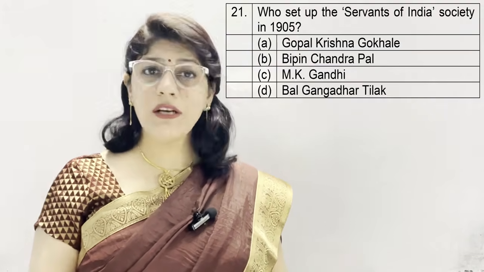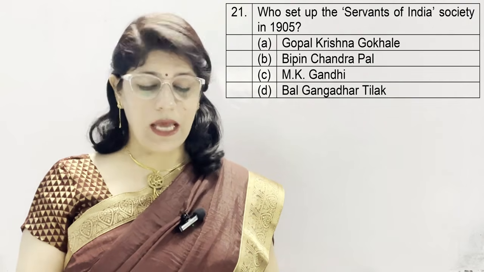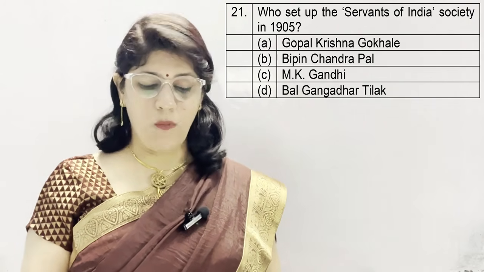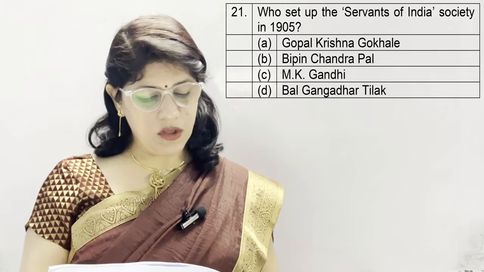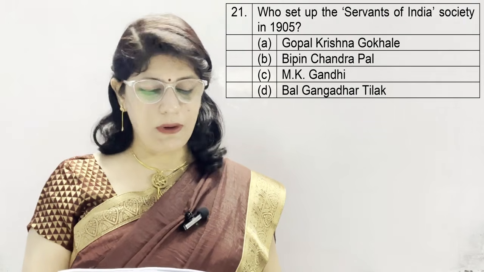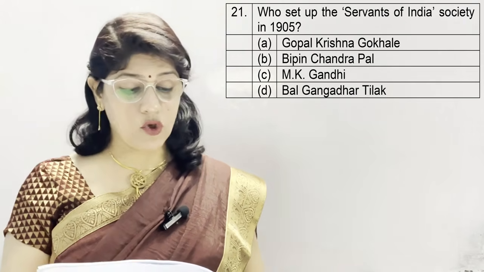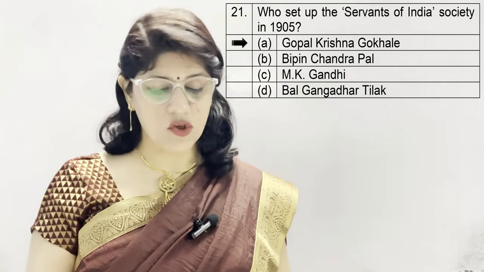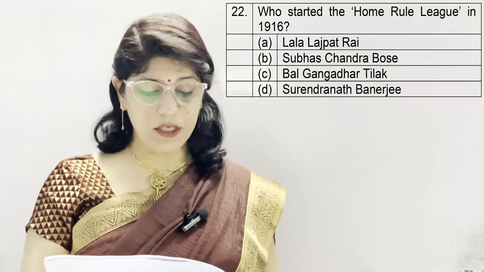Question number 21. Who set up the Servants of India Society in 1905? A. Gopal Krishna Gokhale, B. Bipin Chandra Pal, C. M.K. Gandhi, and D. Bal Gangadhar Tilak. And the correct option is A, Gopal Krishna Gokhale.